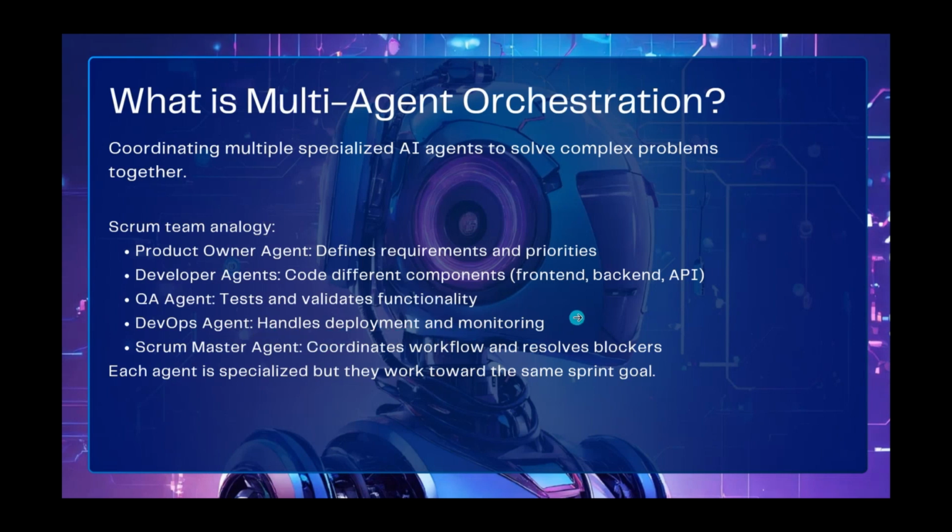So when it comes to this kind of Scrum team, an AI team, each agent may have different roles. Each agent may be doing different things, but at the end of the day, they are working towards the same sprint goal. That is the main concept of multi-agent orchestration: several agents working towards the same sprint goal, but doing different tasks.